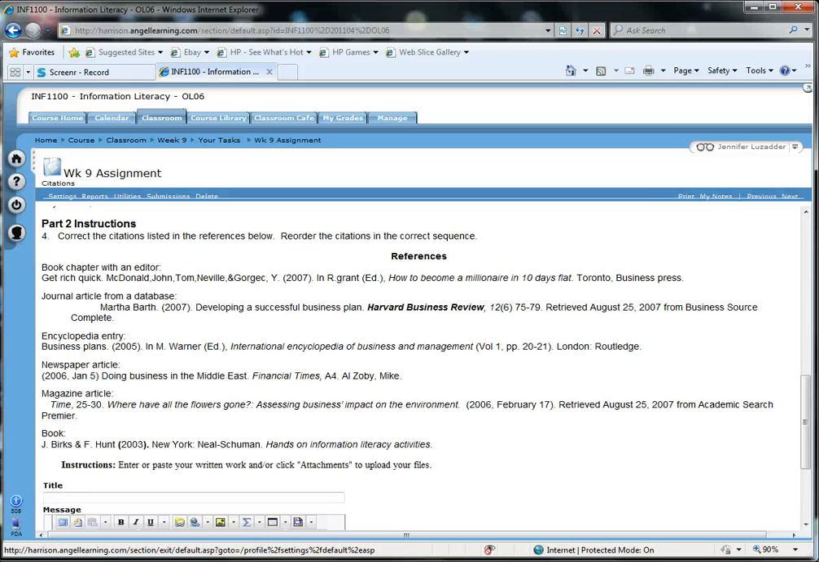For Part 2 of the assignment, use your knowledge of APA from the first video as well as the Harrison Style Guide to correct the citations, and remember to put them in alphabetical order by the first word. I will tell you that the encyclopedia entry, the one that starts with business plans, is actually correct and needs no corrections. Good luck, and don't forget to ask your instructor if you need any assistance.